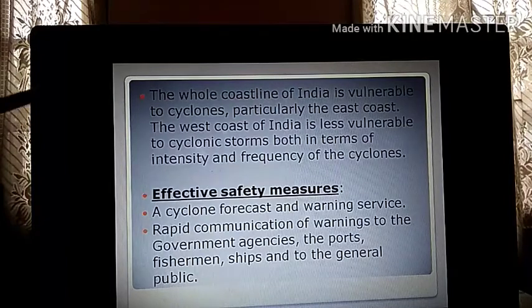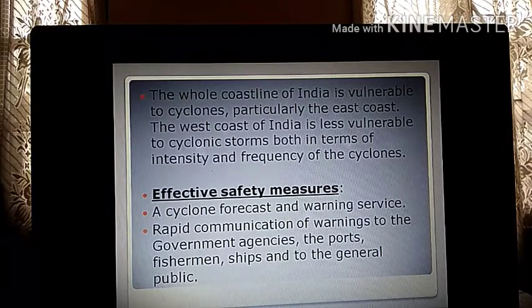So the whole coastline of India is vulnerable to cyclone. Vulnerable means prone. Cyclones are caused in the coastal areas more frequently. Why? Because water bodies are there, so near the water bodies only you have cyclones originating, particularly the east coast. The west coastline is also vulnerable, but more prone is the east coast.